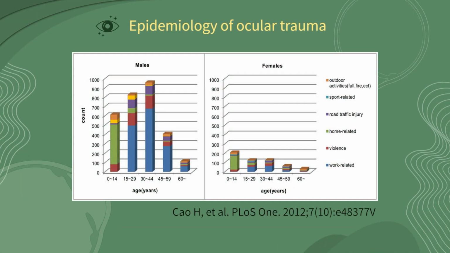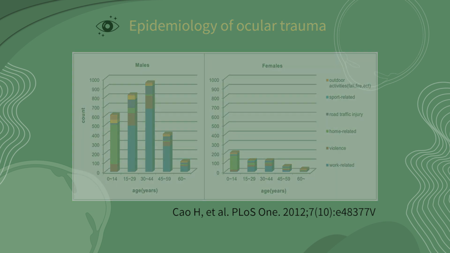This figure illustrates the epidemiology of ocular trauma in Shantou City, China. Generally, males are more susceptible to ocular trauma than females. In children, the primary cause of ocular trauma is home-related injury, while in adults, most are work-related.